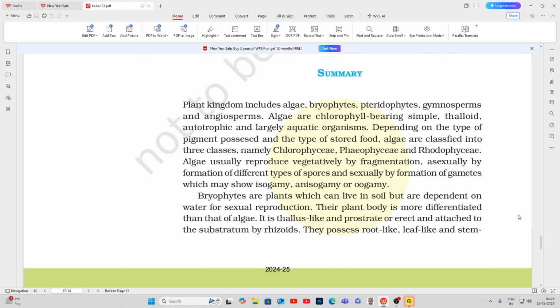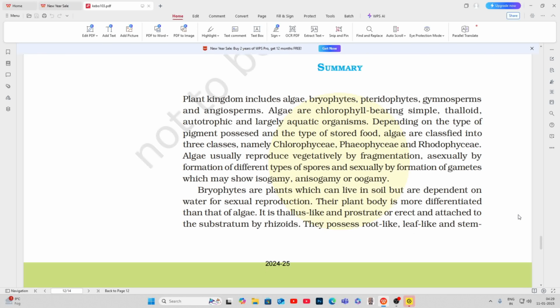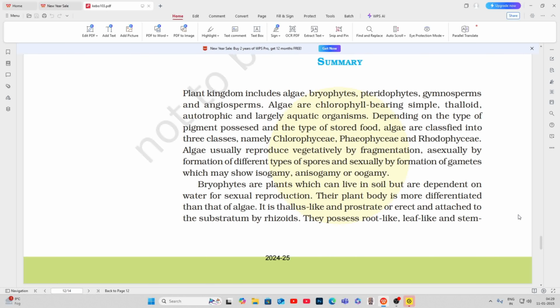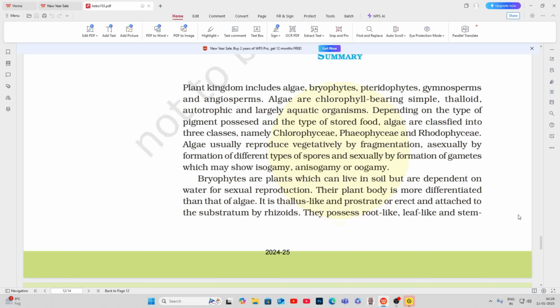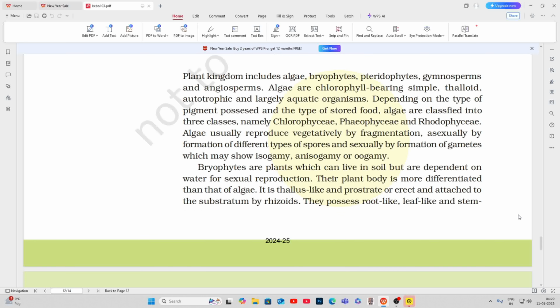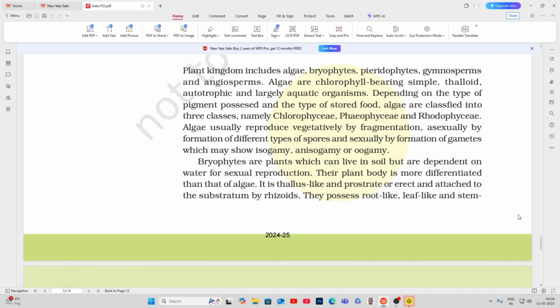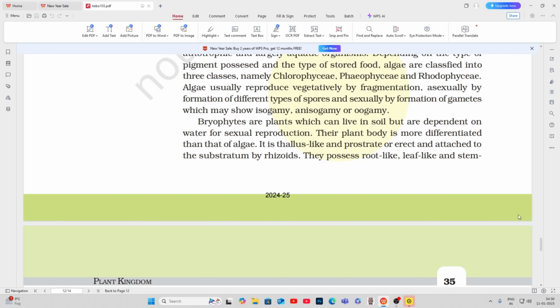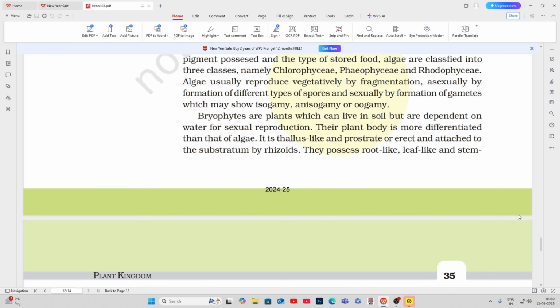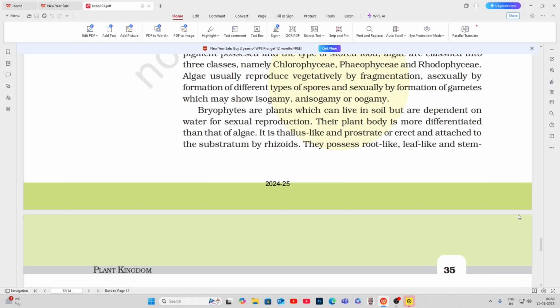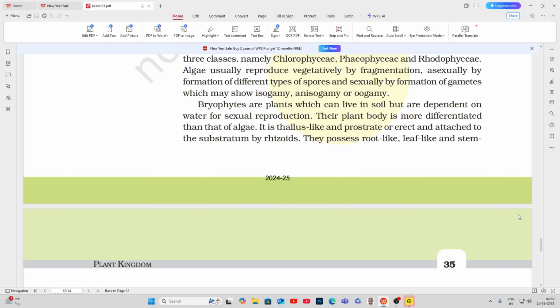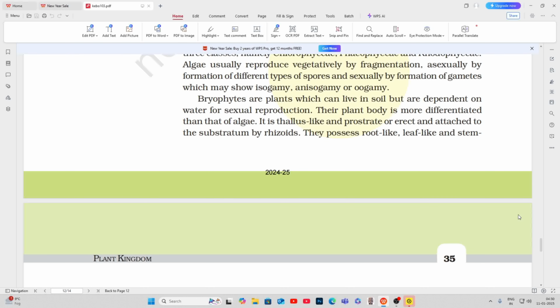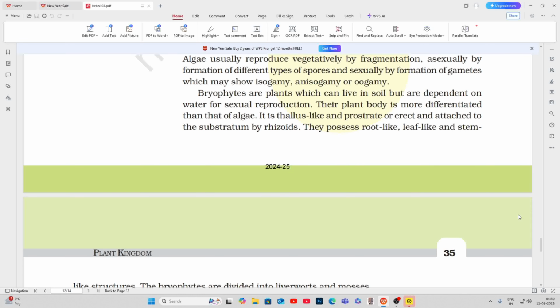Algae are chlorophyll-bearing, simple, thalloid, autotrophic, and largely aquatic organisms. Depending on the type of pigment possessed and the type of stored food, algae are classified into 3 classes, namely Chlorophyceae, Phaeophyceae, and Rhodophyceae. Algae usually reproduce vegetatively by fragmentation, asexually by formation of different types of spores, and sexually by formation of gametes which may show isogamy, anisogamy, or oogamy.